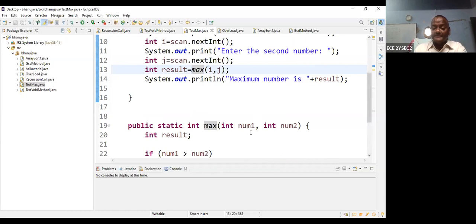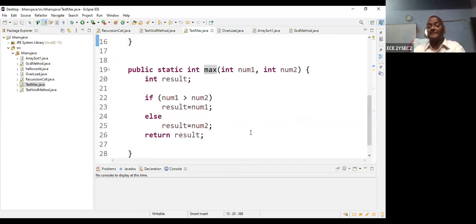So now these parameters can be used here. What is my work? I want to find out the maximum number. So here I can assign one result value. Check number1. If number1 is greater than number2, result is equal to number1. Else, suppose if the condition fails, then what happens? Result is equal to number2. Because it is a return type, at the end of the method, you should return the result value.